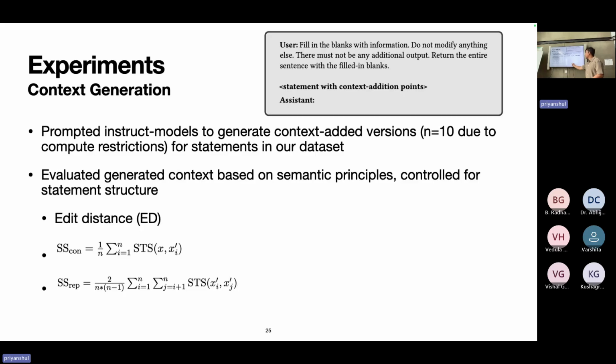The second metric, SSRep, is the semantic similarity of repetitions. This is the pairwise average semantic similarity of the perturbed statements. This tells us whether the generated statements are diverse or not. If the statements become repetitive, then SSRep starts increasing. So a lower SSRep is better.